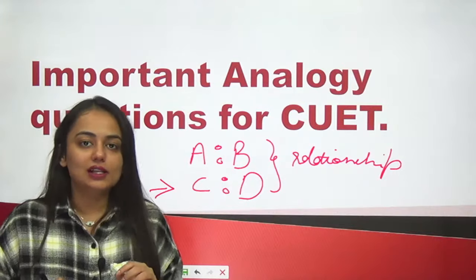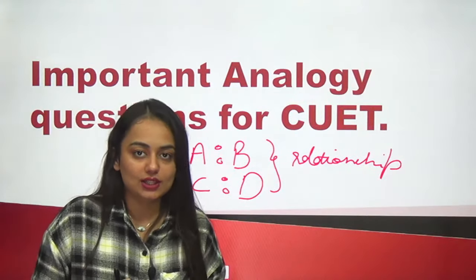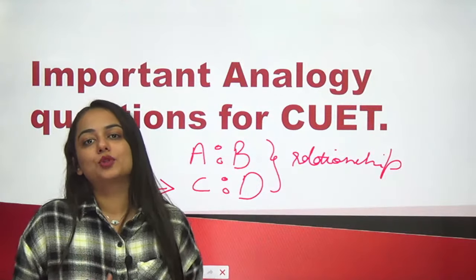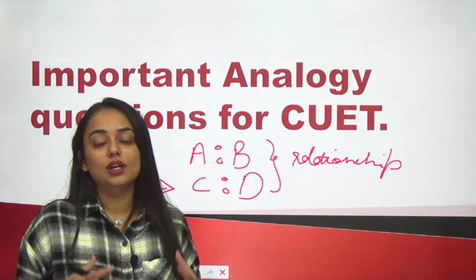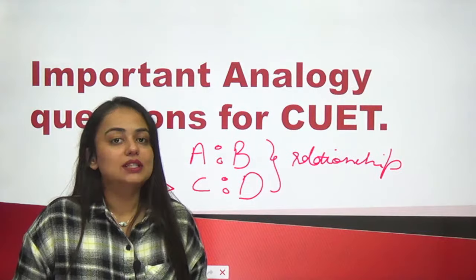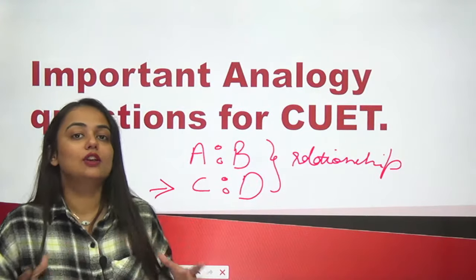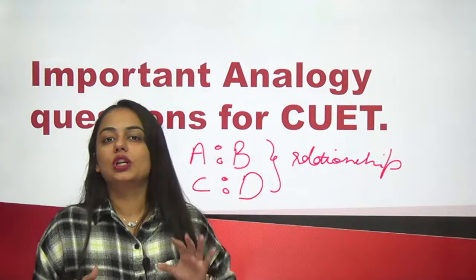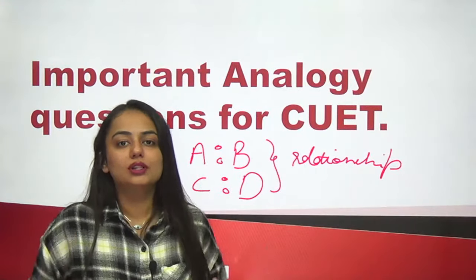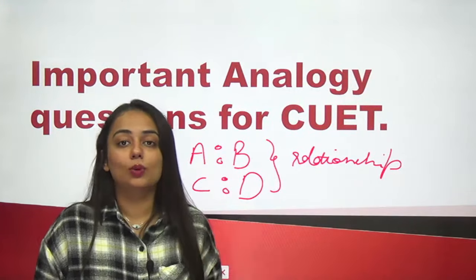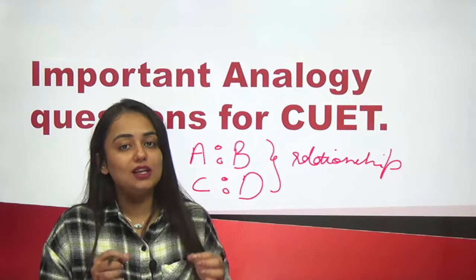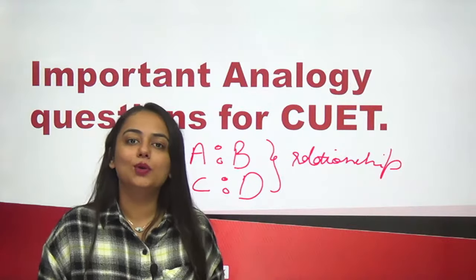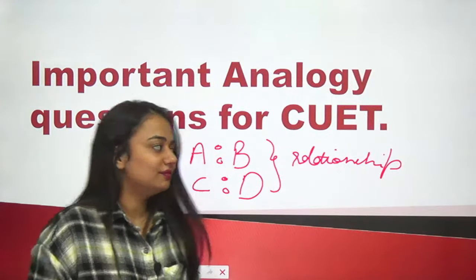The only difficulty that we face in analogies is poor vocabulary, or sometimes there are words in the options that we have not heard before. But it is still not impossible. If you are able to guess even 2-3 meanings from all the words given in the analogy question, trust me, you will be very close to wisely guessing the right answer. And that is what we are going to learn in this live.